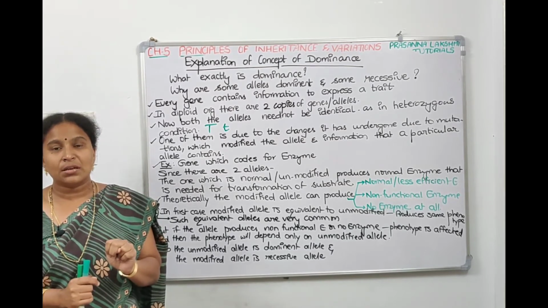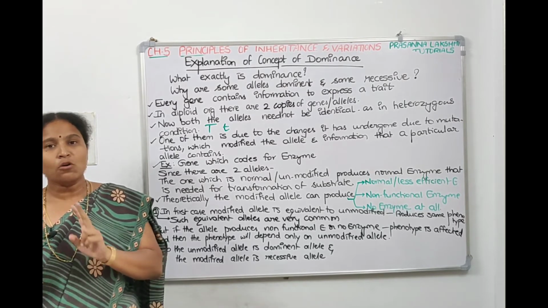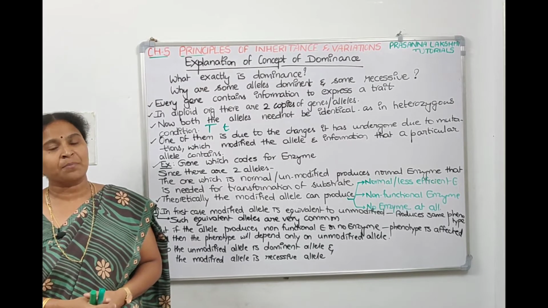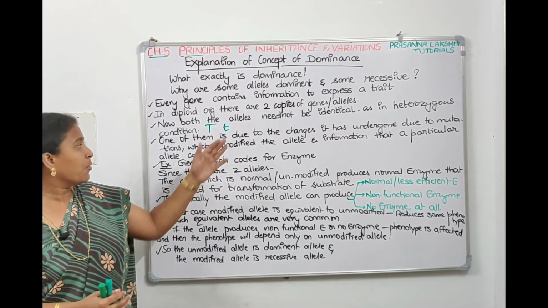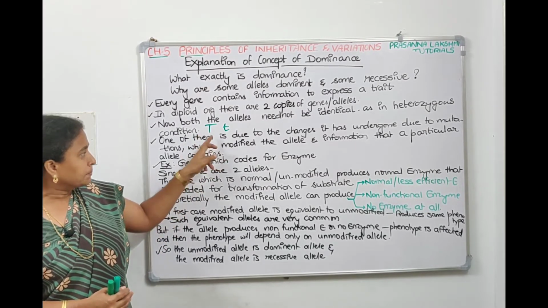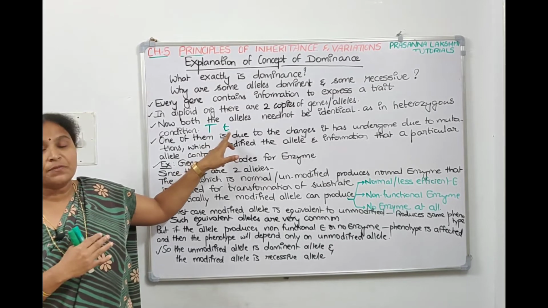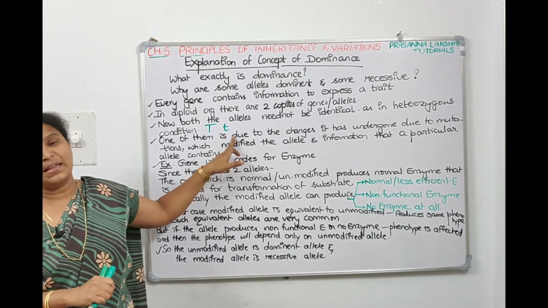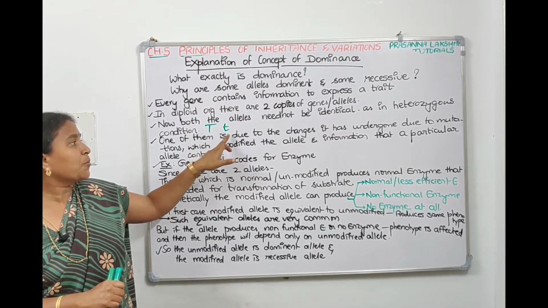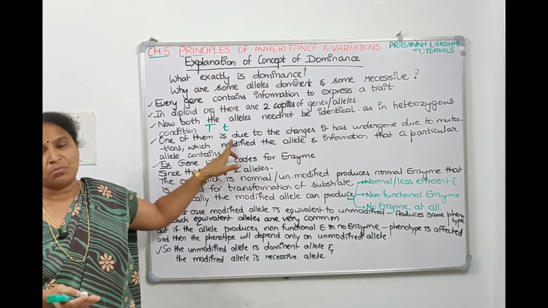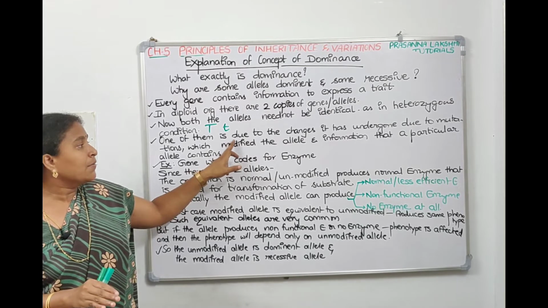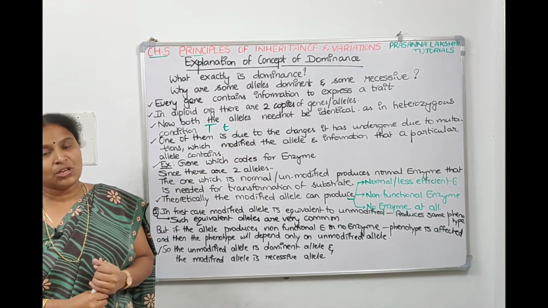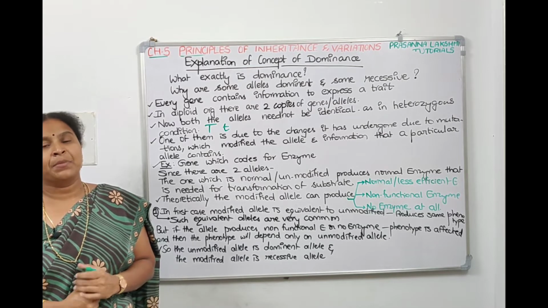Now these two alleles need not always be homozygous. They can be heterozygous also, meaning one capital and one small will be there. Now when one capital and one small is there, the smaller one is modified. The capital one is unmodified. The smaller form is modified because of some mutation. Because it got modified, it changes the information. Now for better understanding, we'll take a gene which is coding for an enzyme.